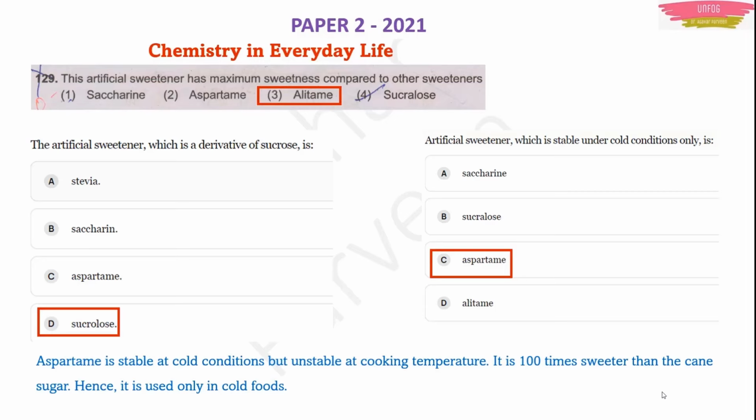So this question was from chemistry in everyday life. The moral of this story is that we should read this chapter very carefully because questions can be asked. In every exam they ask at least one question from chemistry in everyday life, out of my experience I am telling. So we cannot neglect this chapter.